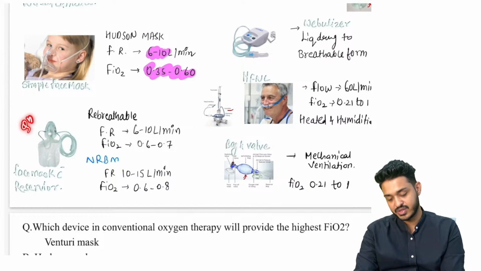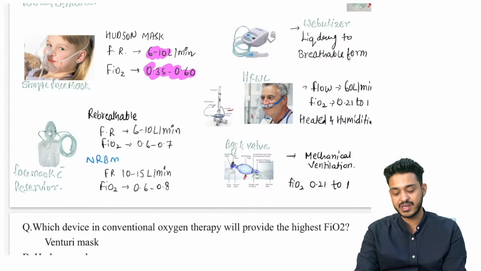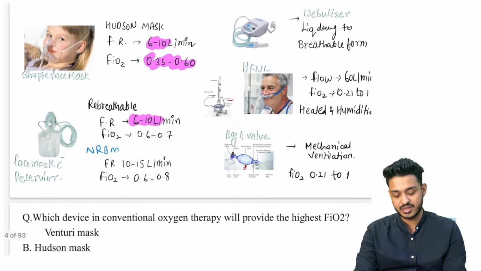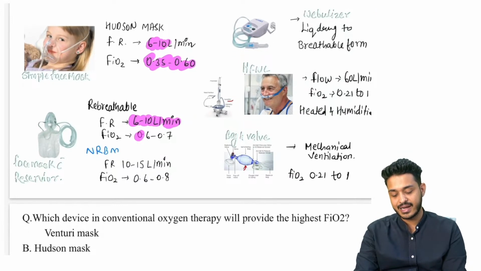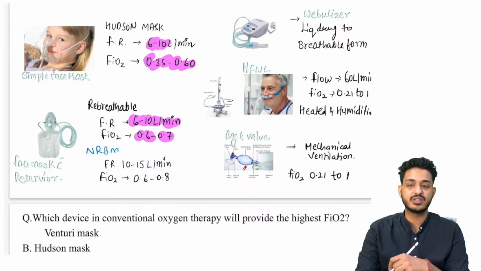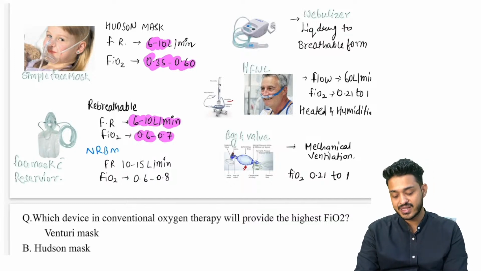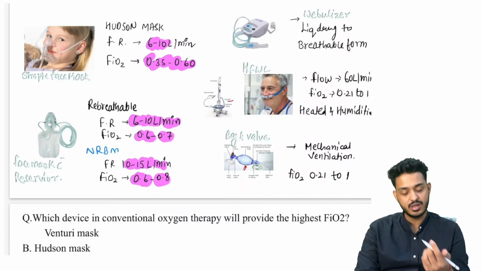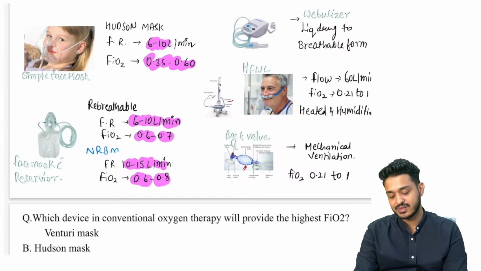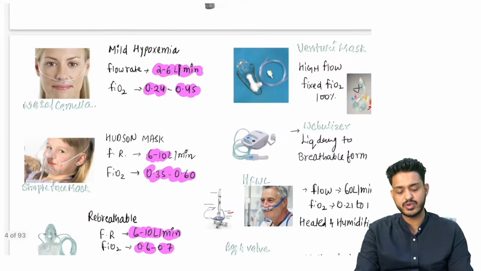So remember, rebreathable will be giving 6 to 10 liter per minute, and it can give 60 to 70% of oxygen, right। Non-rebreathable may be 60 to 80% oxygen can be given, but the flow will be more। Non-rebreathable में क्या होगा, flow will be more। This is the face mask with reservoir, यहाँ पर reservoir दे रखा है। I'm going to make you solve the question, you will understand, right।